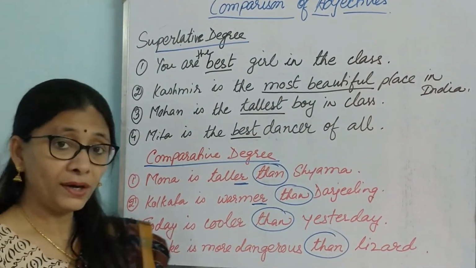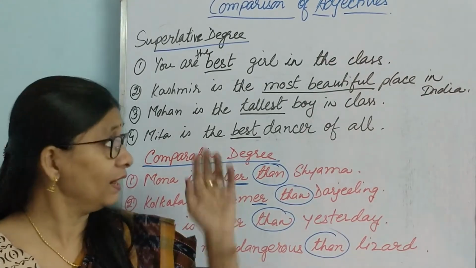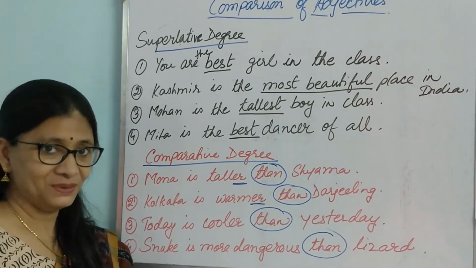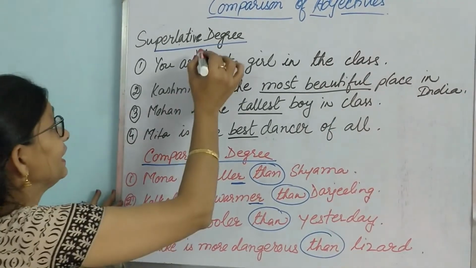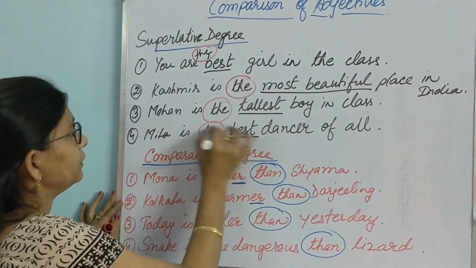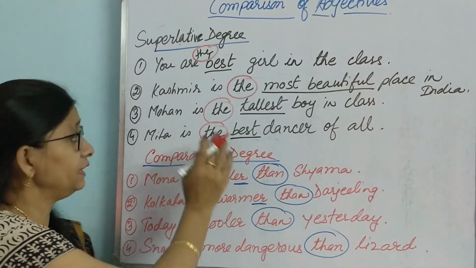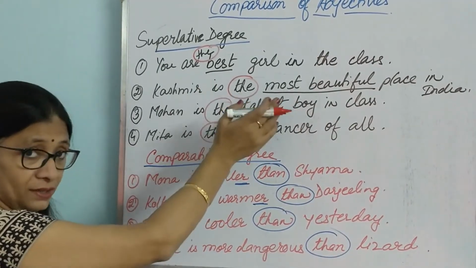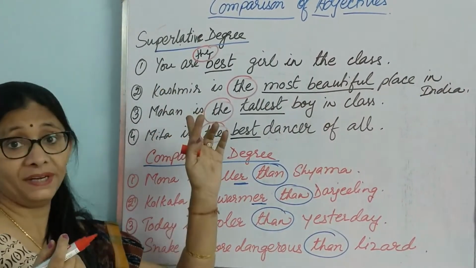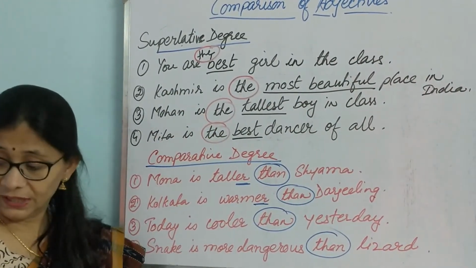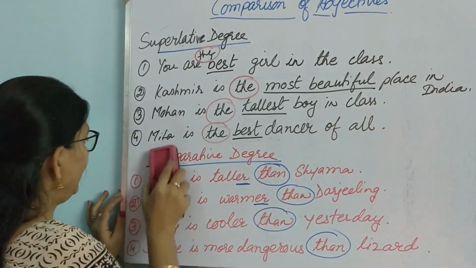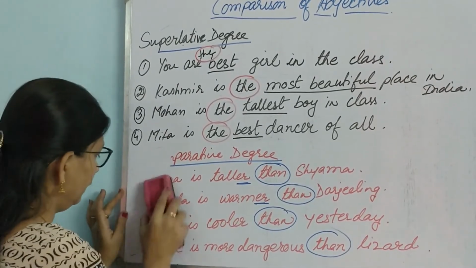But what is common to all these sentences apart from the superlative degree that is being used? So can you find out? The common thing is the. There is always a the before the word in the superlative degree. The best, the tallest, the most beautiful, like that. So this is the hint for the superlative degree. Now we shall quickly talk about sentences. I hope with the help of these clues you will be able to guess what degree will come in the fill in the blanks.